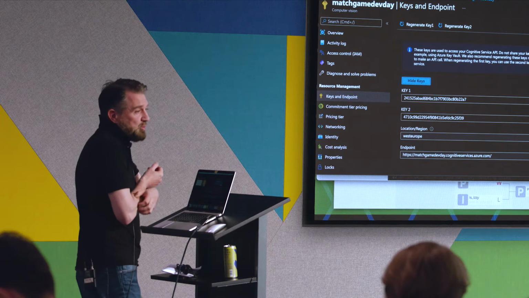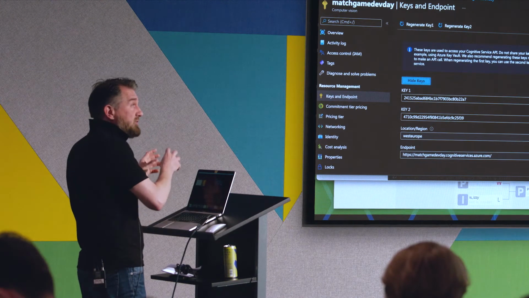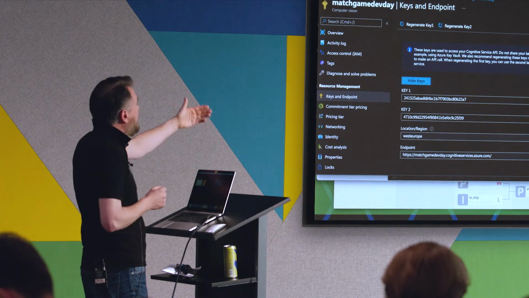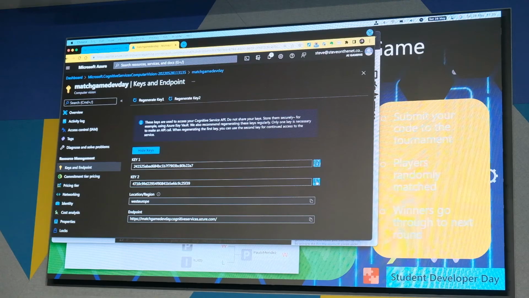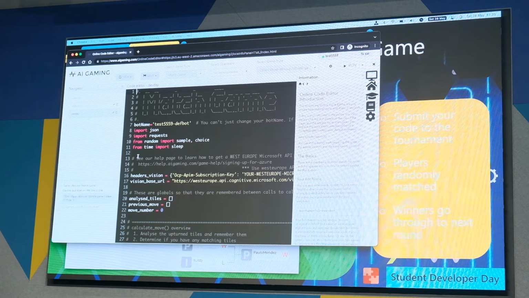It always gives you 2 in case one gets compromised. You can delete the compromised one, but you already have your resource created. You can use the other one to keep your service going. So there are 2 keys, but it doesn't matter which one you take. So I click this to copy this key. So I've just copied that key out there. So I can now use this key. That's everything set up from the Azure side.